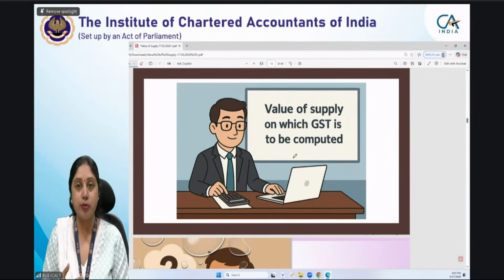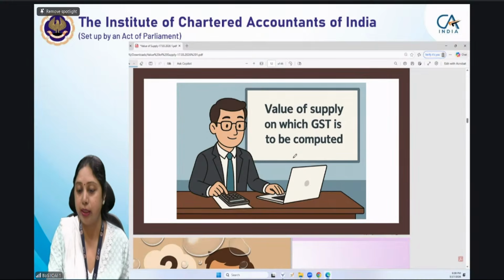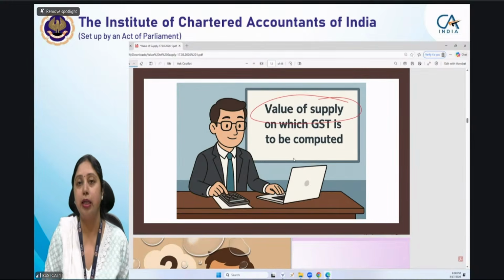Thereafter, go to the exemptions chapter and see whether it is exempt or not. If it is exempt, we will not move further, but if it is not exempt, then see the time of supply, at what point of time liability to pay GST arises, and last is on what value the GST is payable. So that comes under the present chapter which we are going to discuss, value of supply.